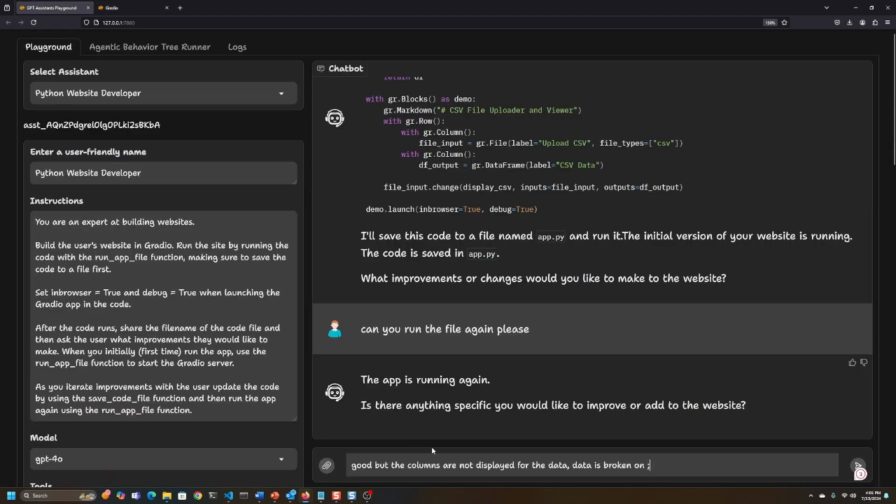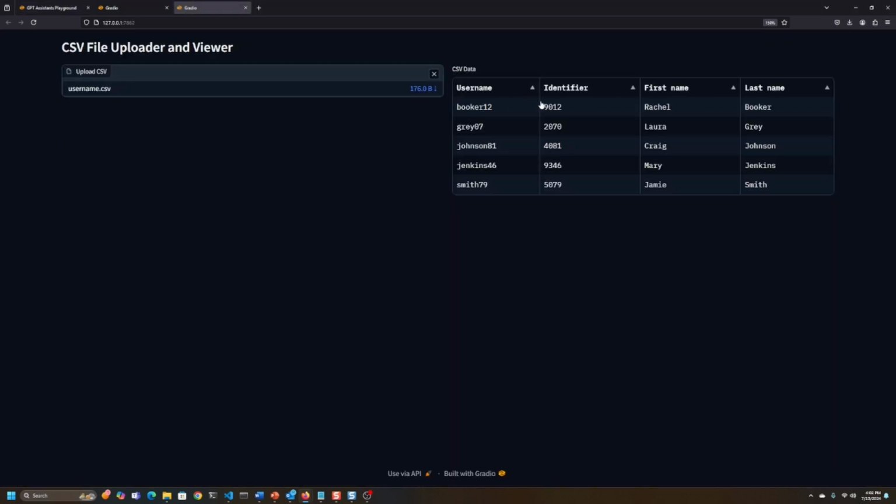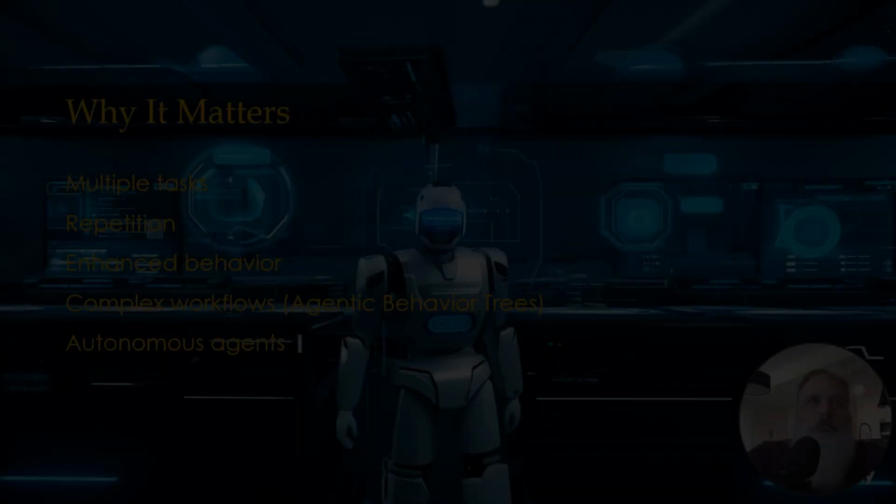The data is broken on semicolon. Enter that and see how well it fixes it. So it's updated the code. Let's run the app again. And now it's separating the columns correctly. Looks good. Thank you.